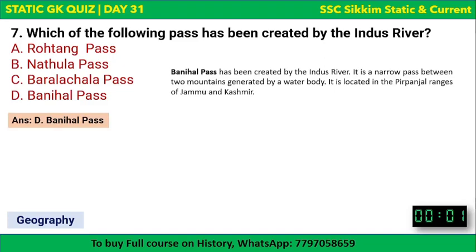It's a narrow pass between two mountains generated by a water body. It is located in the Pir Panjal ranges of Jammu and Kashmir. So Pir Panjal ranges in Jammu and Kashmir.